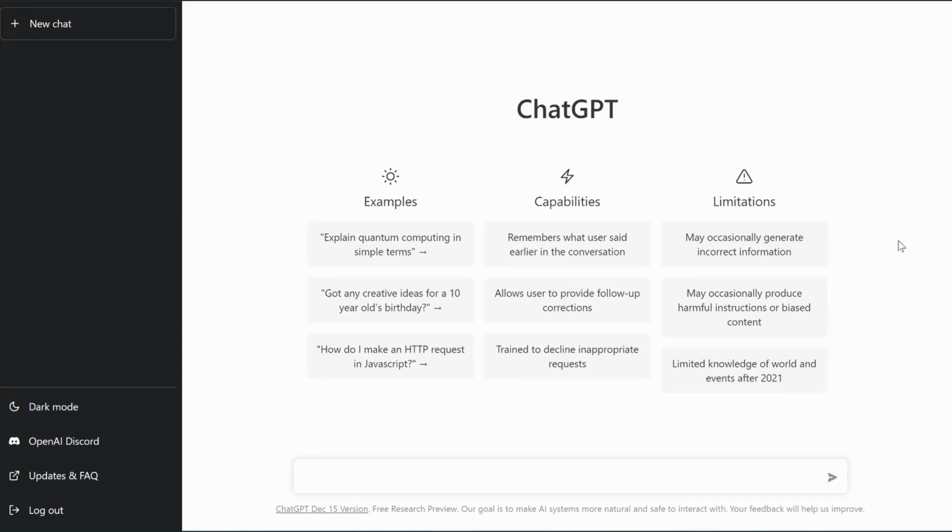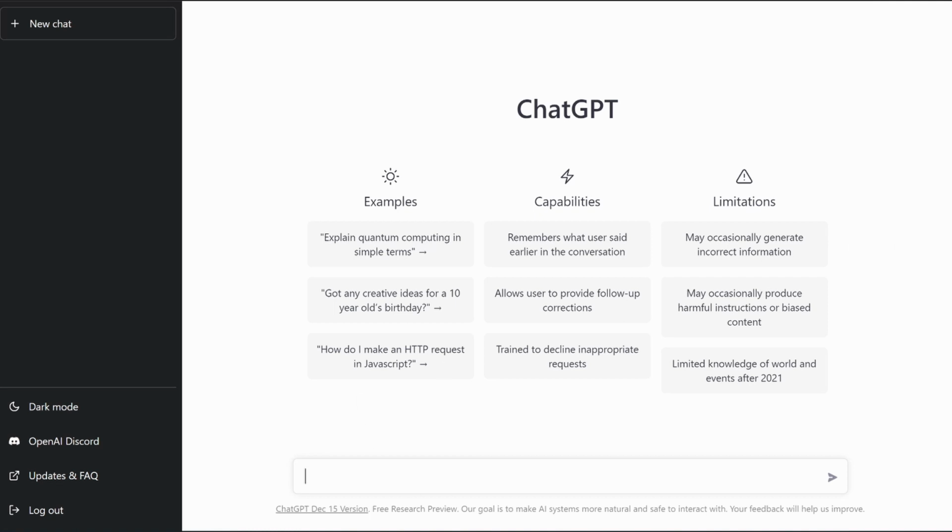What's going on, guys? In this video, we're going to be talking about something you might have already heard of, ChatGPT. People are using this to write their essays. They're using it as a therapist. They're using it as a search engine. People are calling it the Google killer. I'm going to show you how you can use it to potentially make more money.